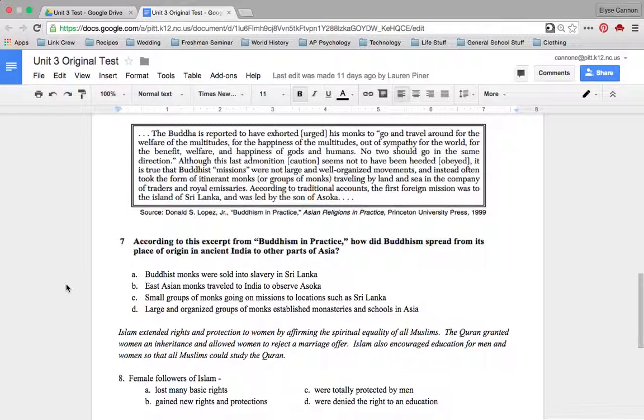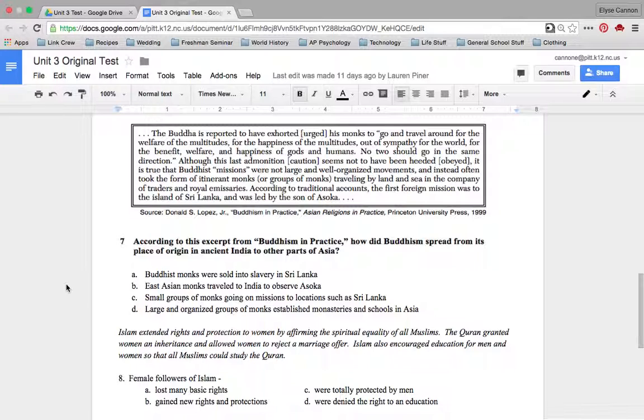It is true that Buddhist missions were not large and well-organized movements, and instead often took the form of itinerant monks, or groups of monks, traveling by land and sea in the company of traders and royal emissaries. According to traditional accounts, the first foreign mission was to the island of Sri Lanka and was led by the son of Ashoka. The source, Donald S. Lopez, Jr., Buddhism in Practice, Asian Religions in Practice, Princeton University Press, 1999.